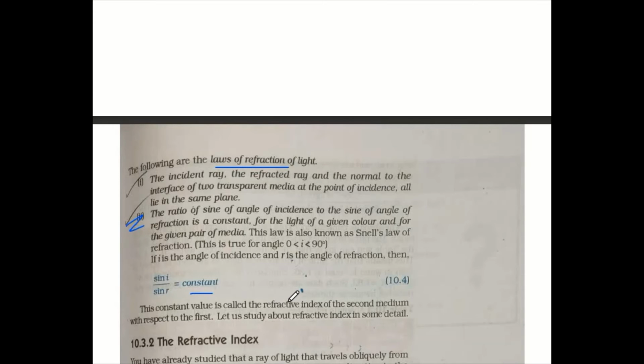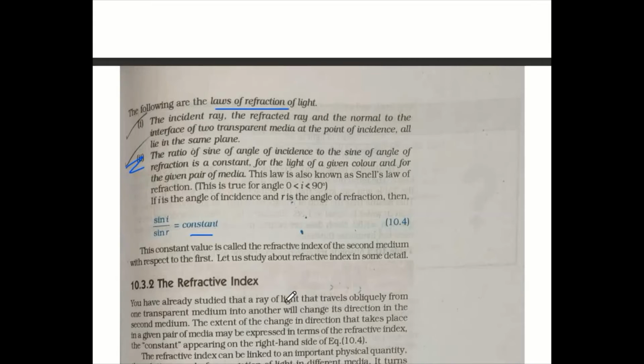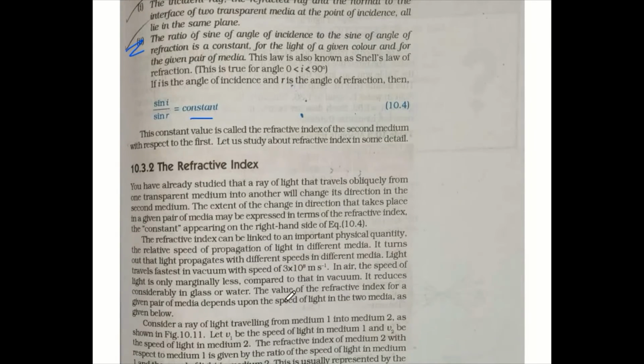Now, let me tell you about refractive index again. Actually, the extent of the bending that takes place in a given pair of media is expressed in terms of refractive index.